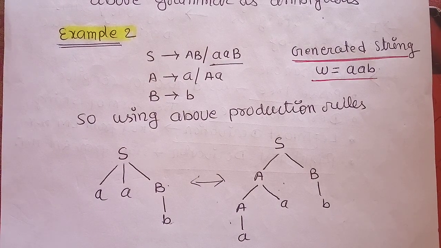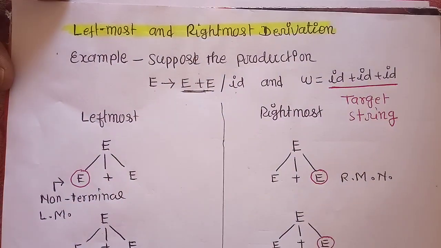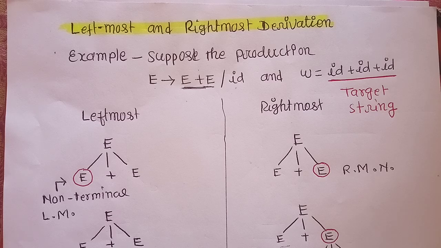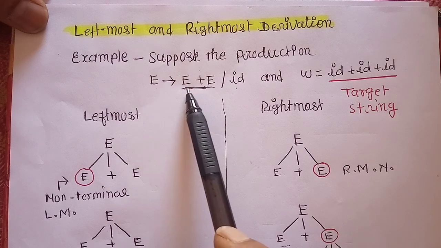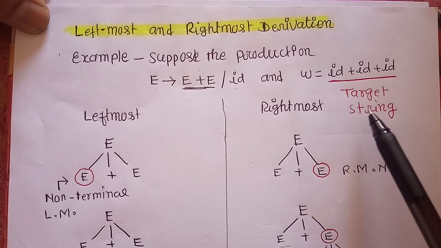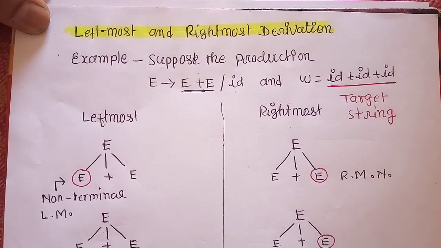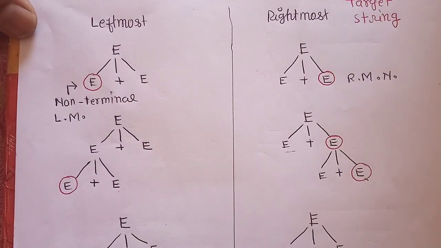Now the next topic is leftmost and rightmost derivation. Again we have some production rules with non-terminals and a set of terminals, and the target is to generate the string id plus id plus id. In the first case we work on leftmost derivation.